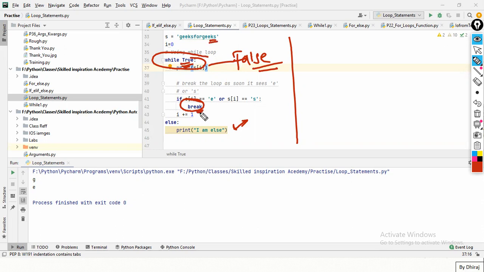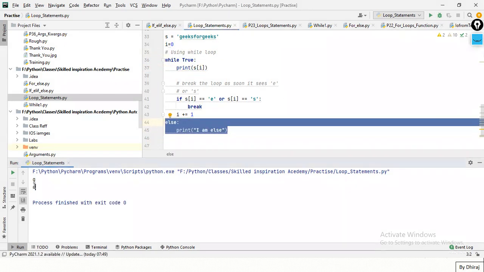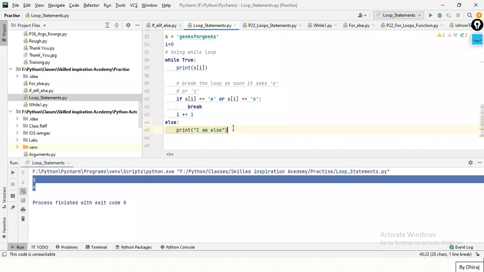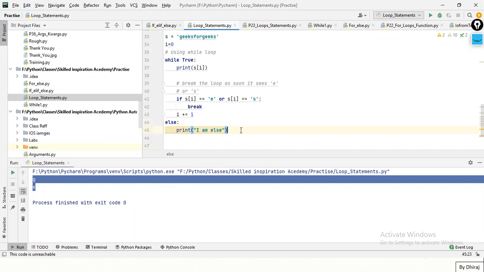If you are breaking irrespective of the condition, this else will not get printed. When will this else get printed? If this while gets false. If you print out now, this else will not get printed. It will just give you the output as G and E. Getting it? Now you got the point of else. Any issues in the else part? When it will get printed and when it will not?